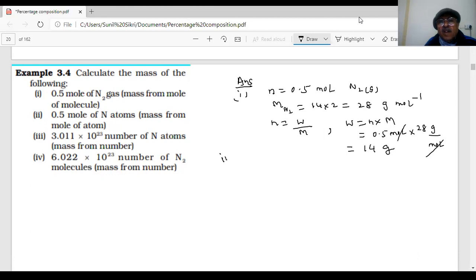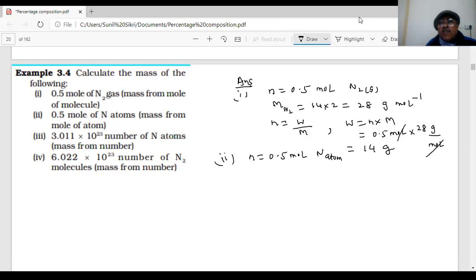Second, 0.5 mole of nitrogen atom. That would be 7 grams. Okay, it is 0.5 mole of nitrogen atoms. Now it is an atom. N2 is a molecule. Nitrogen doesn't exist as atoms. It exists as N2 gas. In air, you have N2, not N. Because a nitrogen atom is not stable. It will immediately form N2 gas.